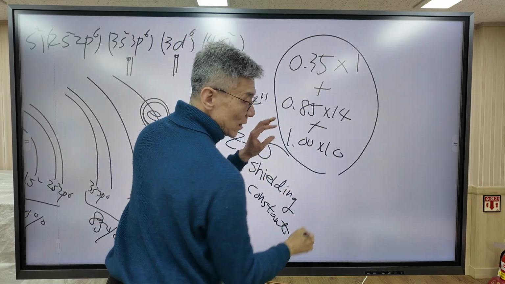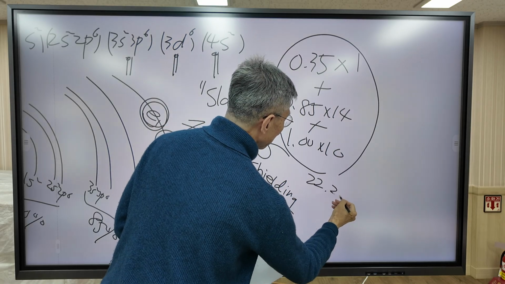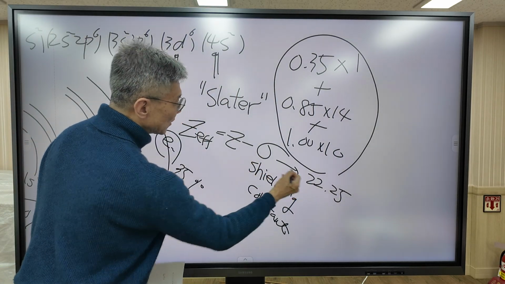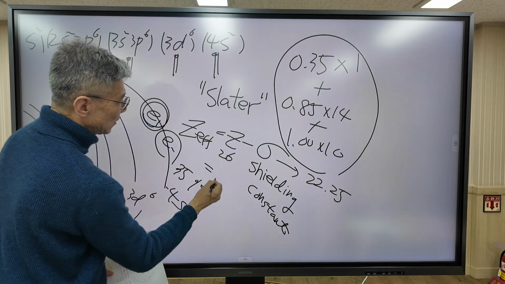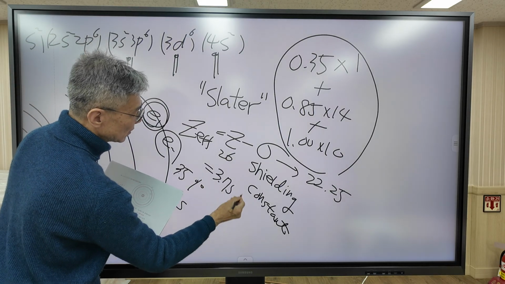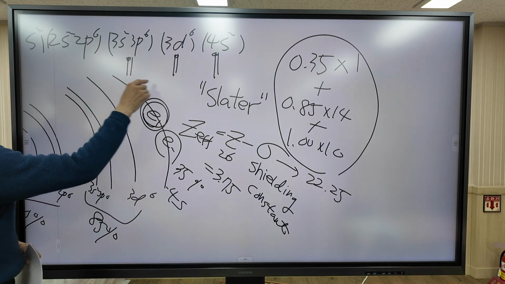When you calculate this value, it is equal to 22.25. This is 22.25, this is 26. So the effective nuclear charge is equal to 3.75.